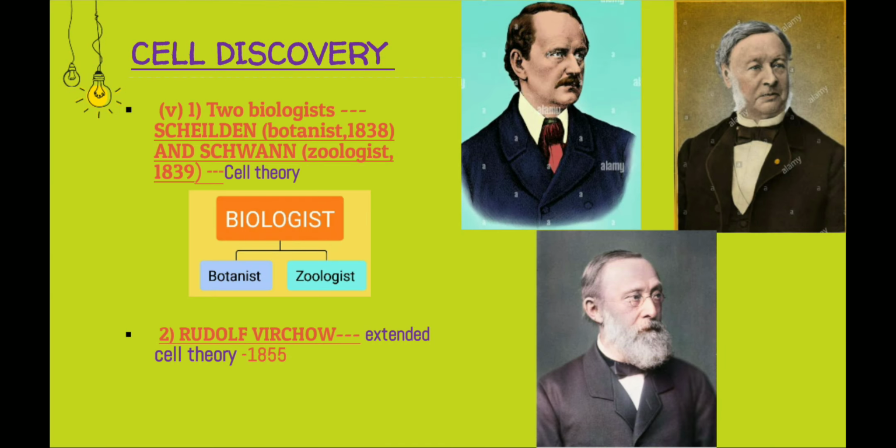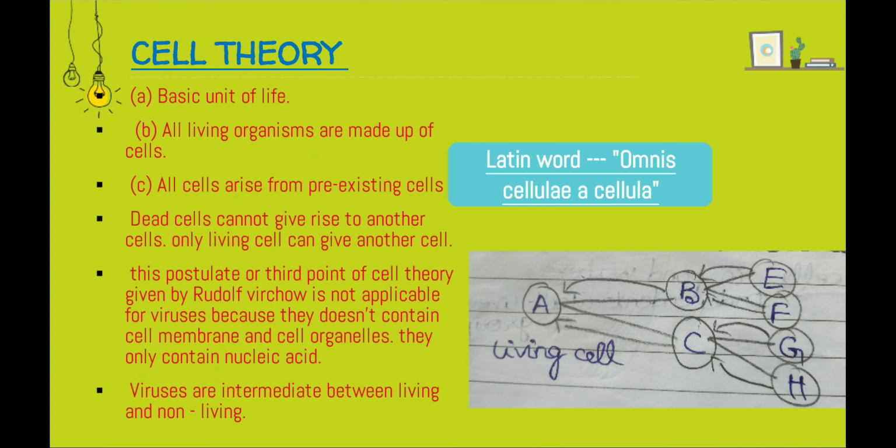The fifth discovery is by two biologists, Schleiden, a botanist in the year 1838, and Schwann, a zoologist in the year 1839. These two discovered the cell theory. They gave 2 points of the cell theory, and the third point was given by Rudolf Virchow. He extended the cell theory in the year 1855. He is also known as the father of modern pathology, right? We've learned that one also.